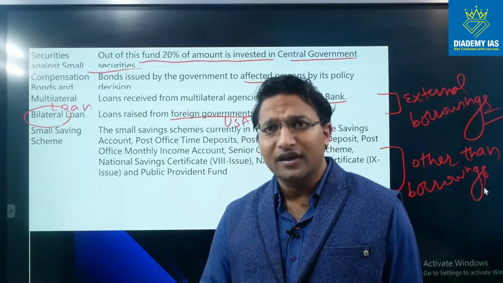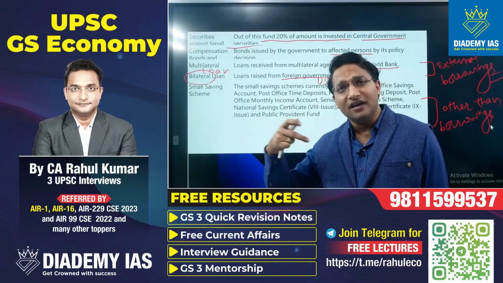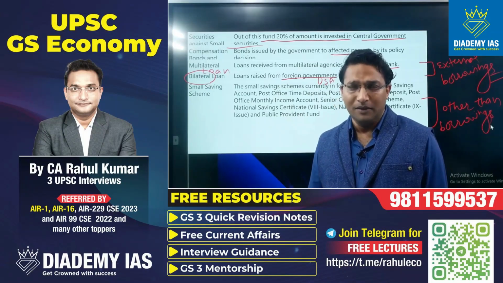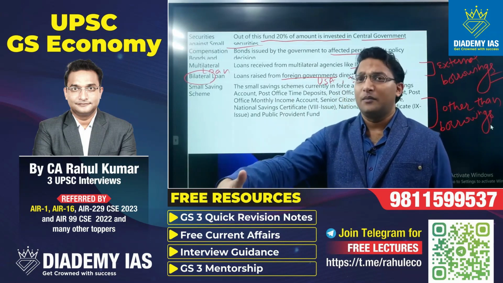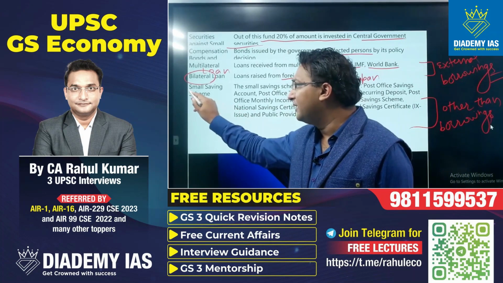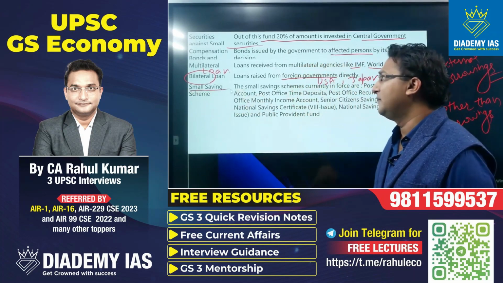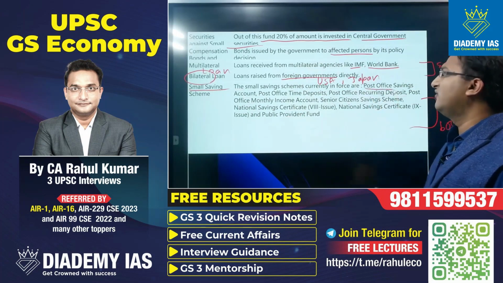So those are the receipts which have been kept with the government by the general public, but actually they are not the borrowing. The government is not going to the general public to raise that money, right? So they have been kept by the public. So these are the small saving schemes. The small saving schemes currently in force are, for example, post office saving account.